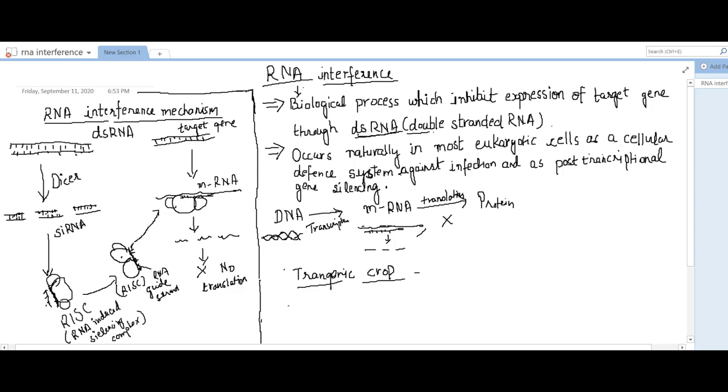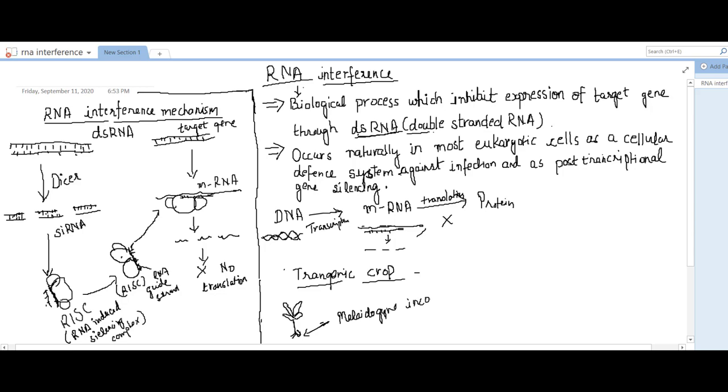In tobacco plants, there are some pests which reduce the yield of tobacco. These pests are nematodes known as Meloidogyne incognita.